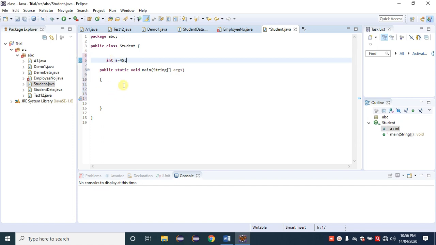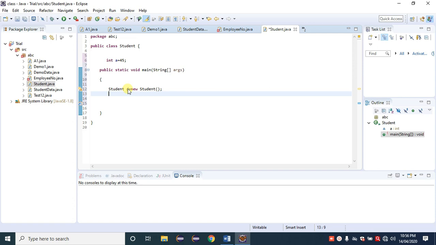My purpose is to call that non-static variable. How to call this variable? This variable is accessed by creating an object of that class. What is the class name? Student. So here I am creating an object for the class Student. Here we give any reference. Same here, I am using d as the reference variable, an equal sign, the new keyword, and again the constructor of that class. So simply here we created an object for the Student class.